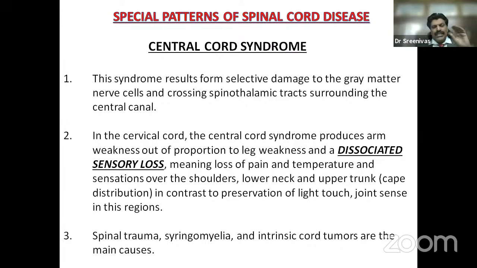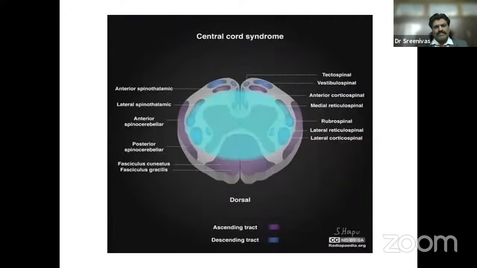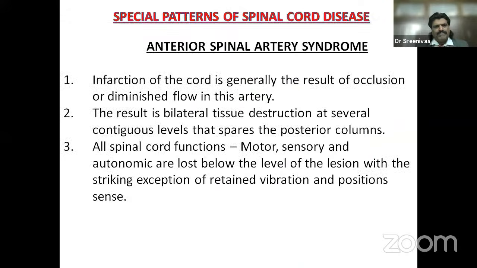Spinal trauma, syringomyelia, and intrinsic cord tumors are the main causes. So this is central cord syndrome, wherein the crossing spinothalamic tract fibers get affected. So pain and temperature are lost, but the posterior column is spared, so position, joint, vibration sense, and touch are spared.